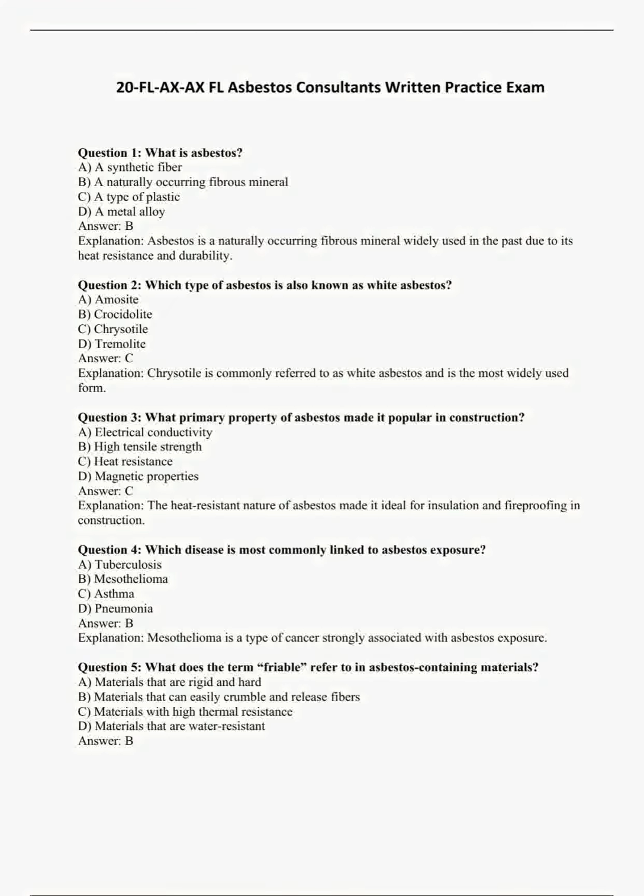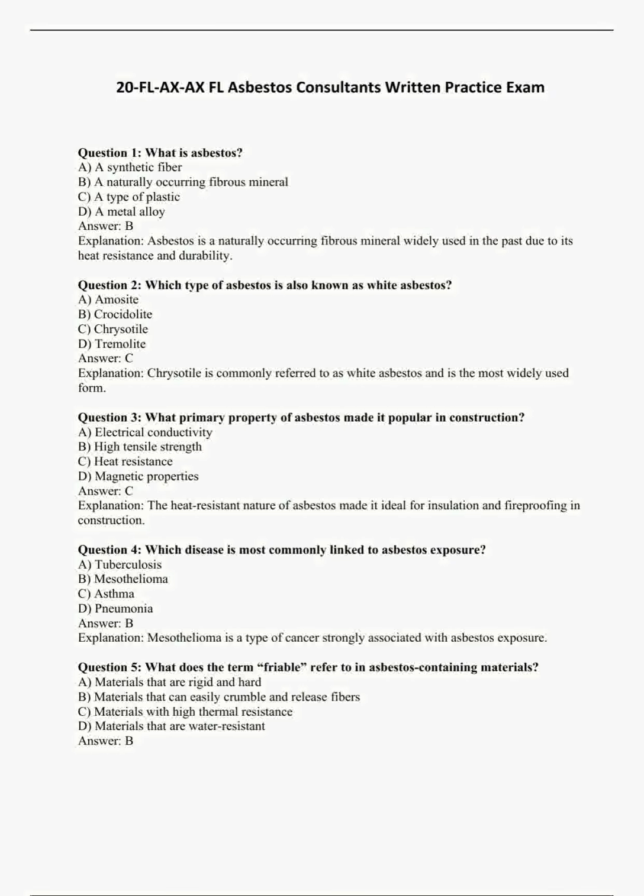Question 4. Which disease is most commonly linked to asbestos exposure? A. Tuberculosis. B. Mesothelioma. C. Asthma. D. Pneumonia. Answer B. Explanation. Mesothelioma is a type of cancer strongly associated with asbestos exposure.